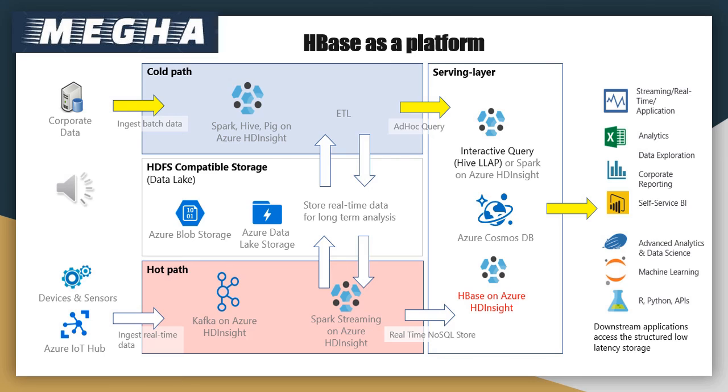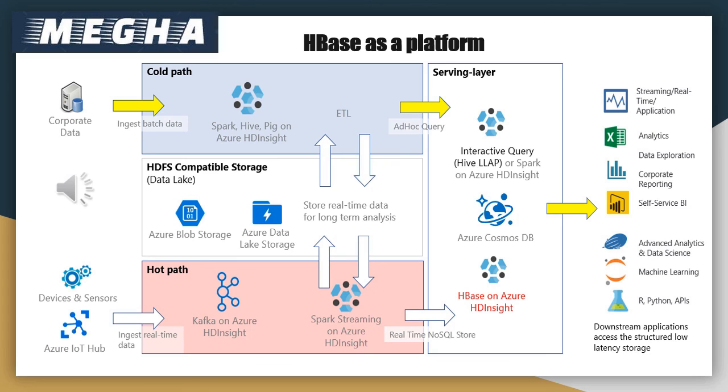Whereas cold path is used for batch processing and it's less expensive, and the data can be ingested in batches where there is less demand for processing or computing resources, and the data is again processed in the different layers and ready for consumption. So the end point of this data can be any of the list of options available, depending on the type of business and the kind of data you are processing.